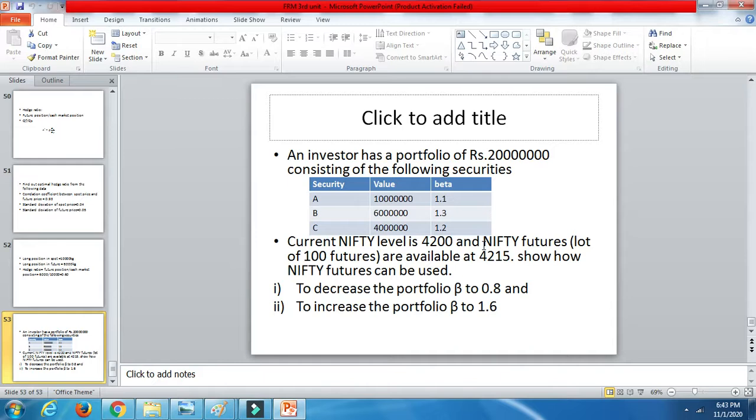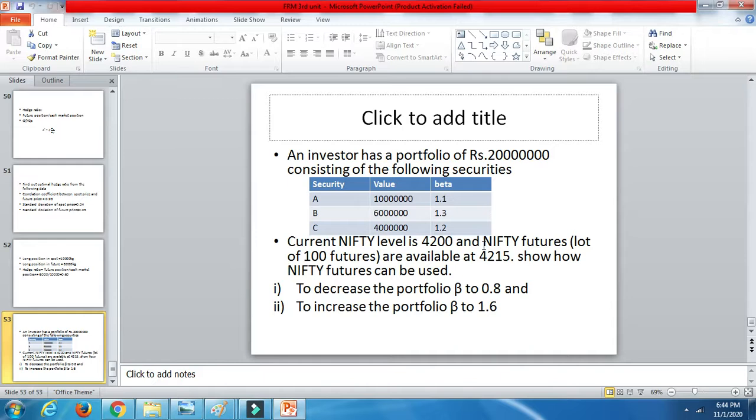The current Nifty market level is 4200, and Nifty futures with a lot of 100 are available at 4250. He is asking us to show how Nifty futures can be used. Two options have been given: to decrease the portfolio beta to 0.8, and to increase the portfolio beta to 1.6.